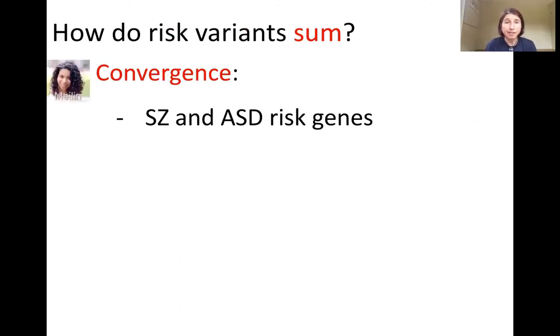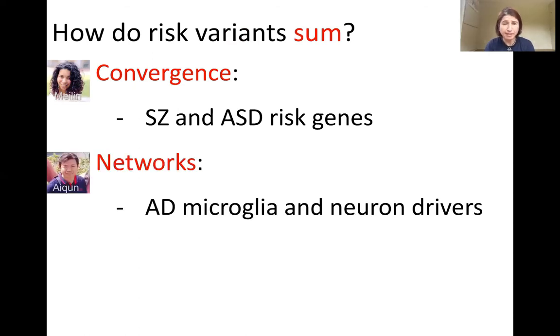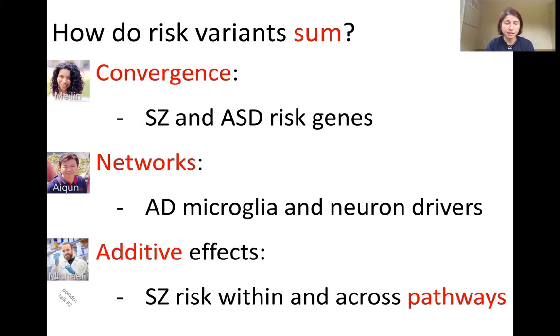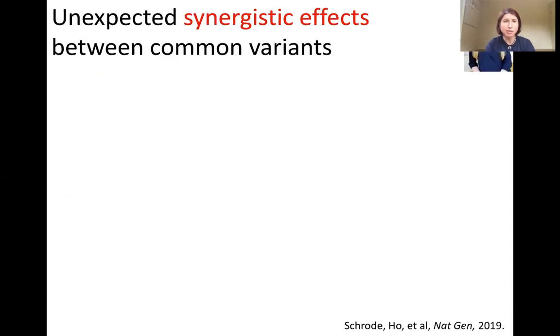Finally, the last question is, how do risk variants sum? Maylin is looking at the convergence of rare and common variants associated with schizophrenia and autism. Itchman is looking at the impact of manipulating networks of genes associated with Alzheimer's progression in microglia and neurons. And Michael's looking at the additive effects of manipulating combinations of risk genes that share or cross biological pathways. And why are we doing this? Well, this also follows up on the unexpected synergistic effects that Nadine observed between common variants.